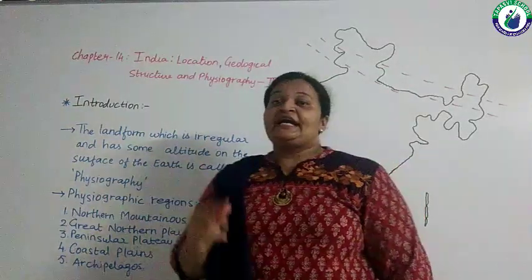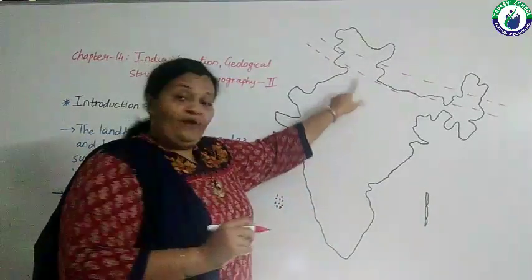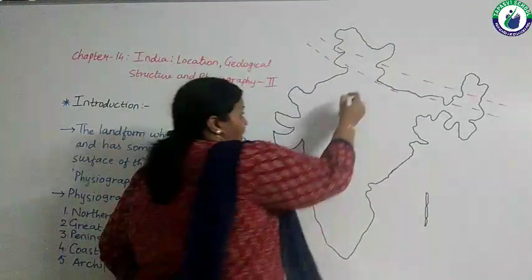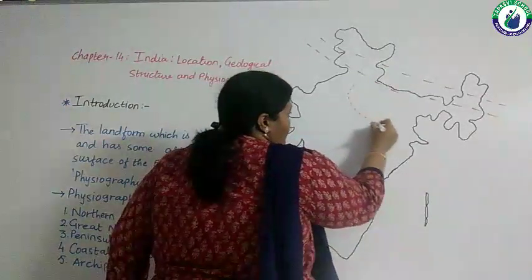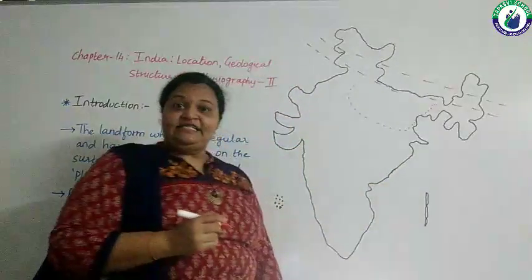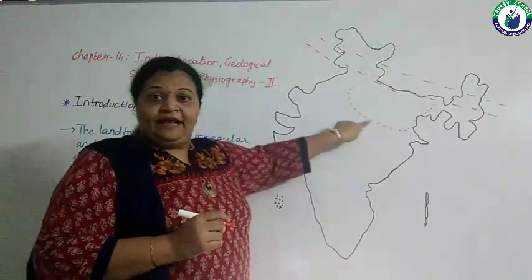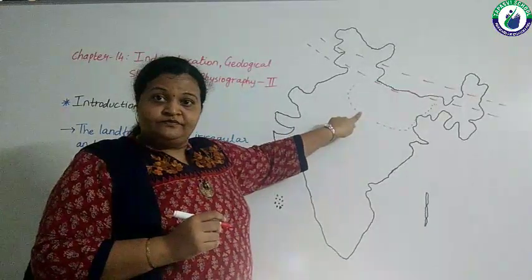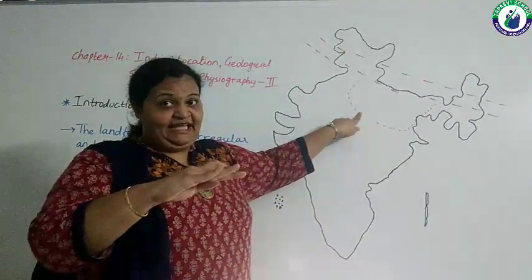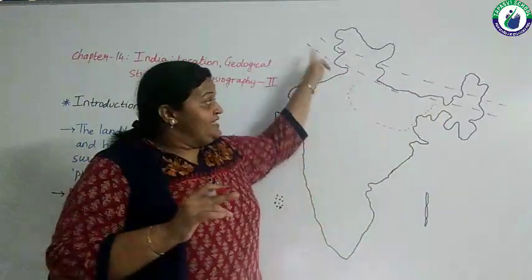Second one is Great Northern Plains. Now when I am talking about the Great Northern Plains, I am talking about this area. Plain means a flat area. Northern mountainous regions means there were huge mountains lying.